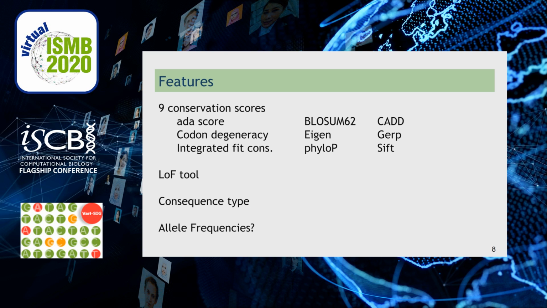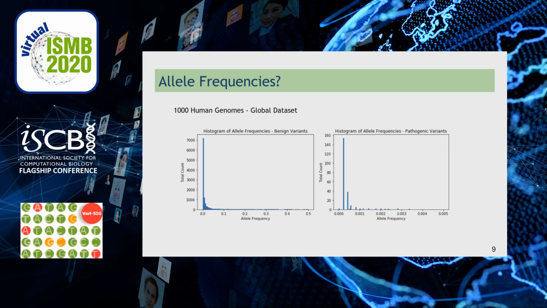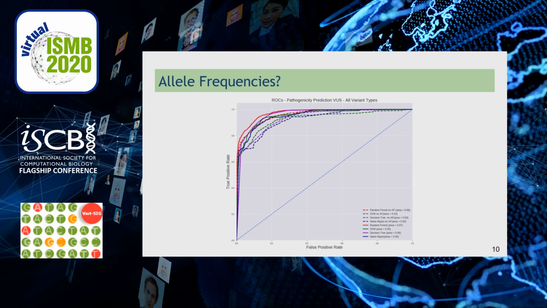We also wanted to assess if we should use allele frequencies from the 1000 Human Genomes Project global dataset. As seen on the chart, most pathogenic variants had absent values, but when we used the allele frequencies on preliminary tests, they improved model performance, so we kept them as features for our models.